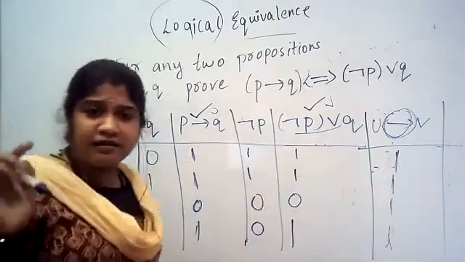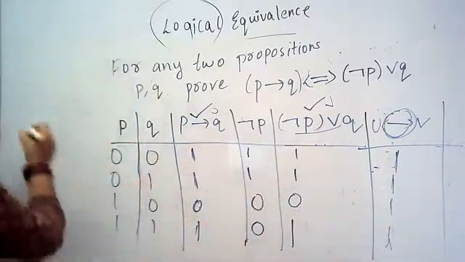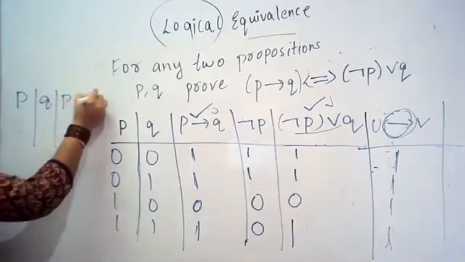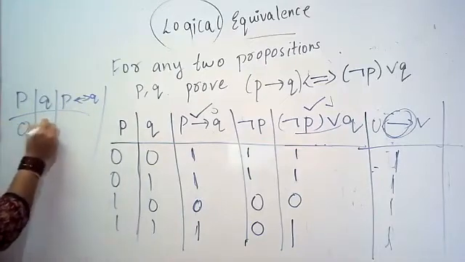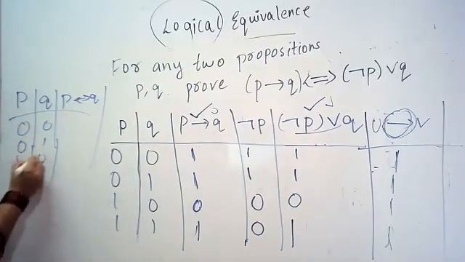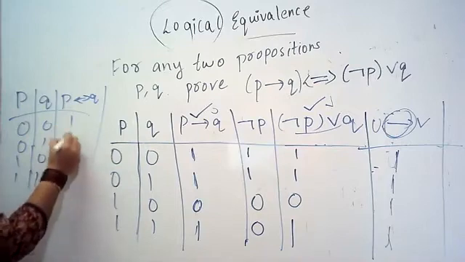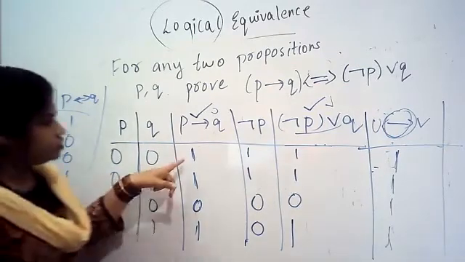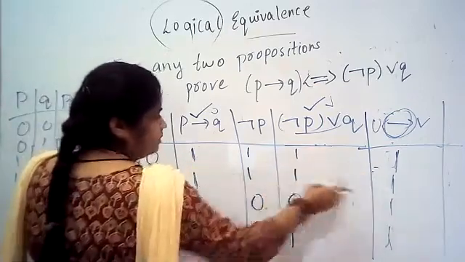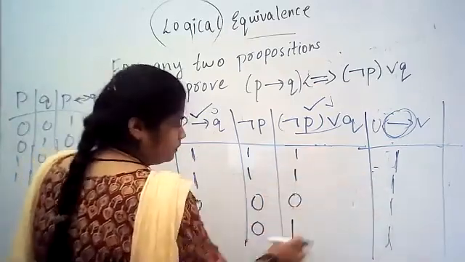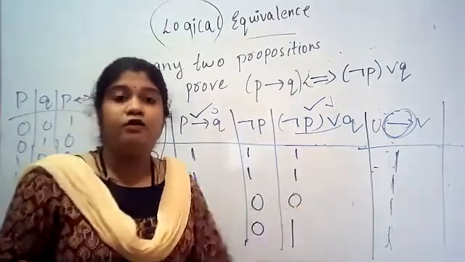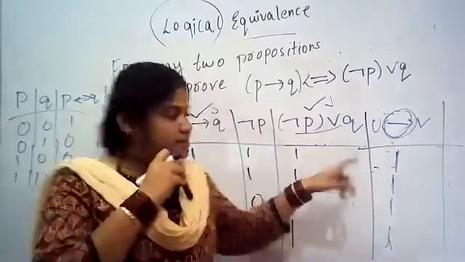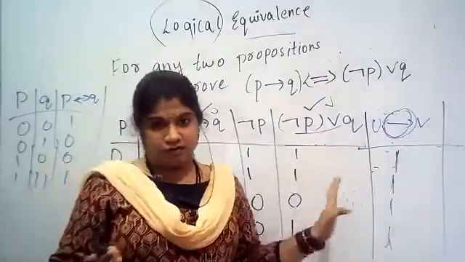What is the bi-condition rule? If you want, I'll write it here. The bi-condition is P, Q. P bi-condition Q is nothing but 0 0 0 1 1 0 and 1 1. Here I'll be getting 1 0 0 1. Two 0s give 1, two 1s give 1. So 1 1 1 1 1 1 0 0 1 1 1 1. This is another type of cross verification. There is no rule that you must write this. There is no rule. Just remember until here, it's more than enough for you.